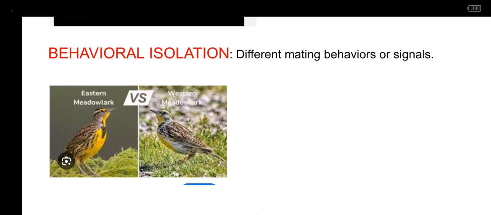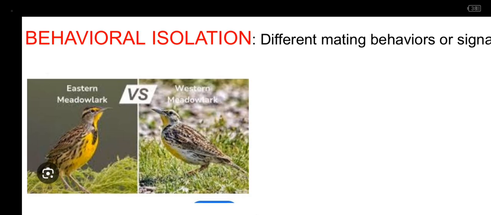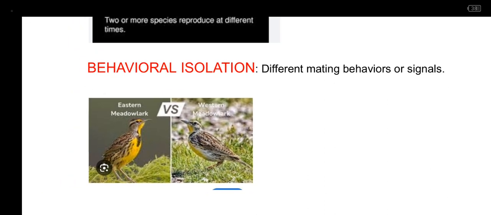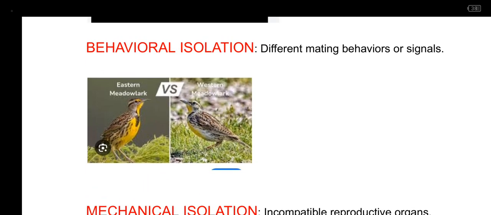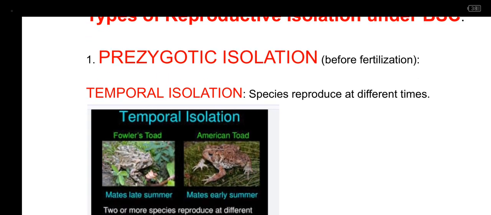For example, we might look at very similar birds. They look very similar. We have the eastern meadowlark and the western meadowlark. Because these have different behavioral patterns as well as the sounds that they produce, they fail to attract each other, therefore preventing fertilization, or rather preventing reproduction.